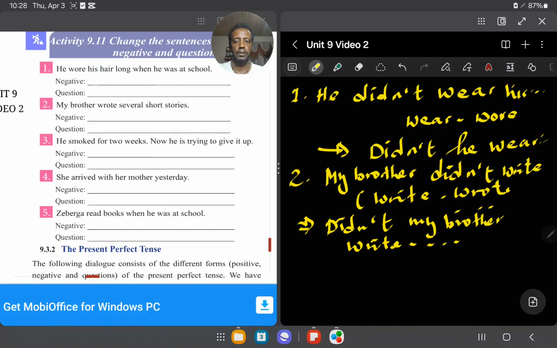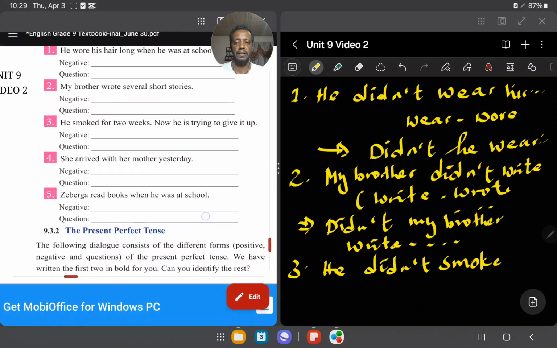So he smoked for 2 weeks. When you change to negative first, he didn't smoke. Okay, he didn't smoke for 2 weeks. When you change to question form, didn't he smoke? Don't use smoked because there is did here.